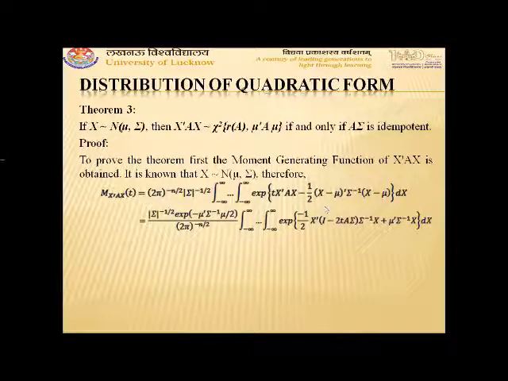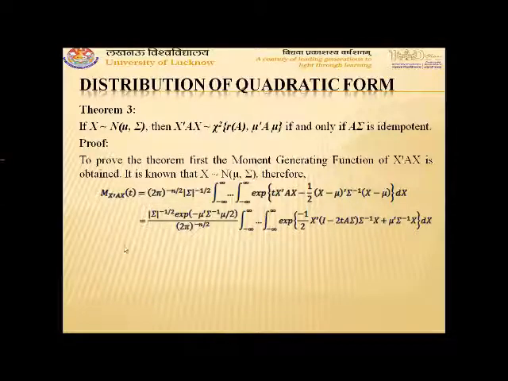Then, on solving it, the term in the power of exponential, we will obtain t x transpose Ax minus half x transpose sigma inverse x minus half mu transpose sigma inverse mu plus x transpose sigma inverse mu.